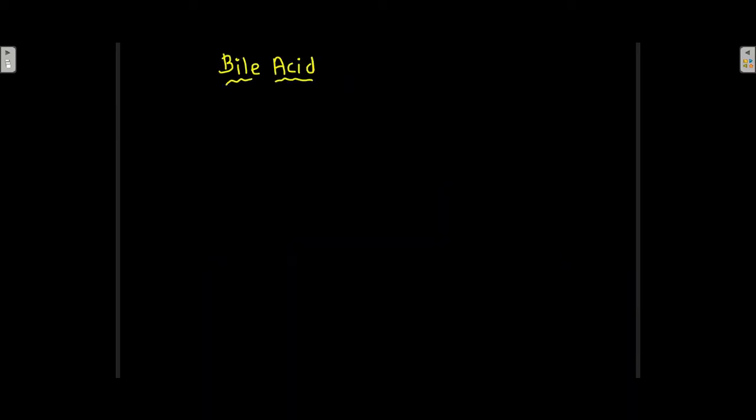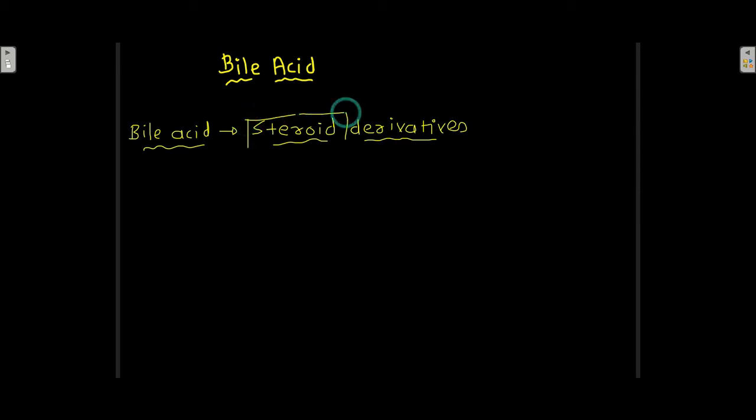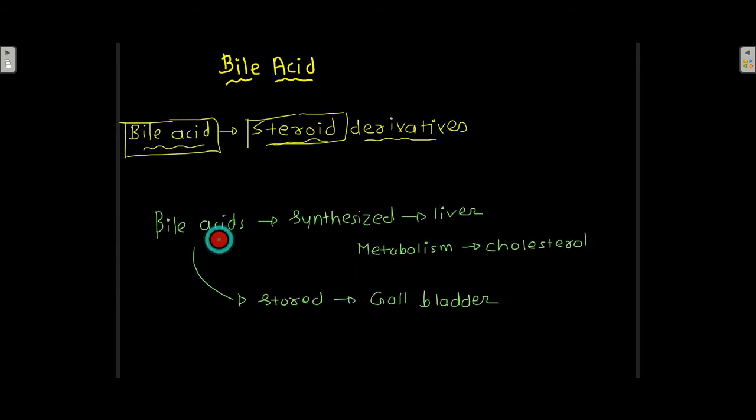Bile acids. Now the bile acids are steroid derivatives. You take a steroid and convert it into bile acid. Bile acids are synthesized in the liver by metabolism of cholesterol, and then these bile acids are stored in the gallbladder. So in the liver they are synthesized, and in the gallbladder they are stored.